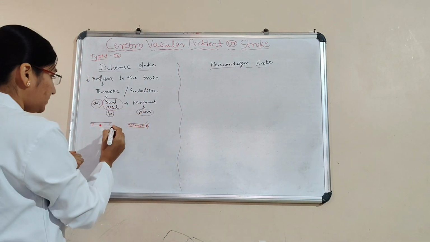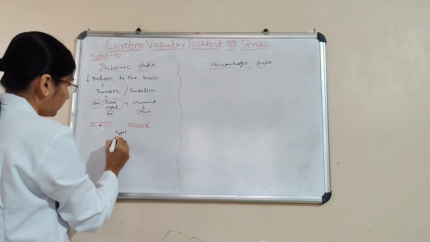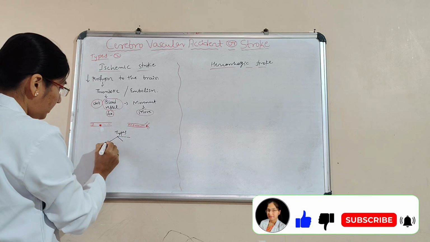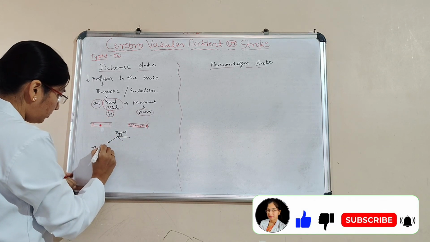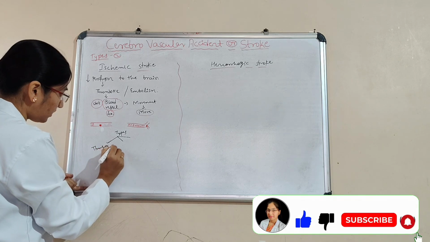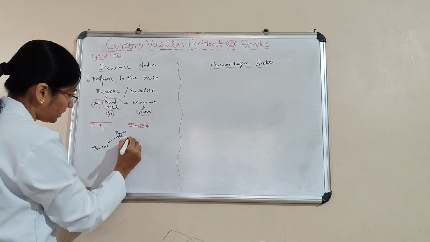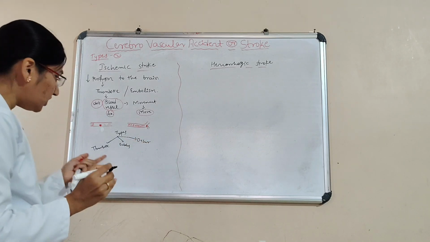Here, some types are there: thrombotic and embolus, and then other types.